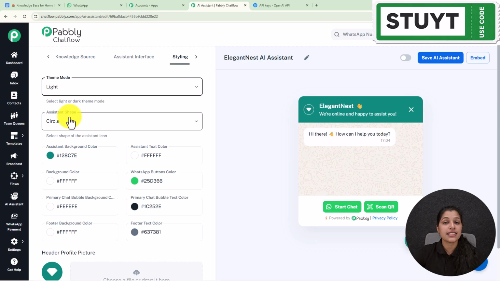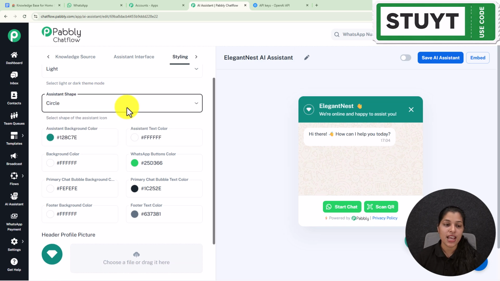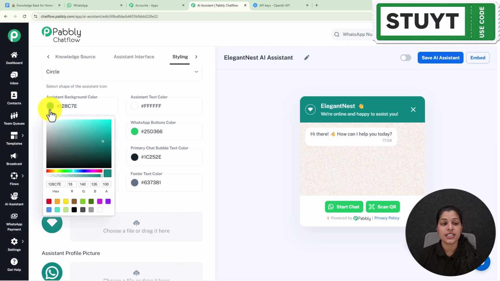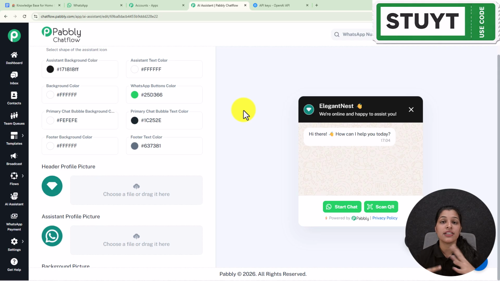Now we are getting the next field for selecting the assistant shape. So from this top down you can select your preferred assistant shape, and now we are getting all these properties for which we can change the coloring of the AI assistant. Let's say I'm going to change the assistant background color, so I'm going to select another color for this, and here you can see the change in the preview of your AI assistant, that the assistant background color is changed. So you can change colors of many properties of your AI assistant.